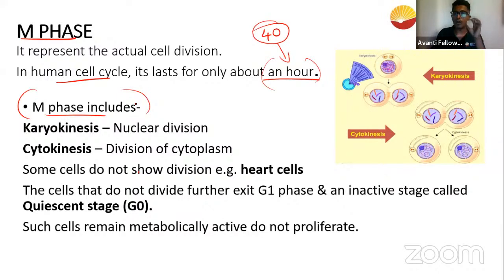When we talk about M phase, we can generalize it as the cell division phase. In the cell division phase, we can divide it into two important phases. One is karyokinesis, the other is called cytokinesis. Karyon means nucleus, and kinesis means division. Cyton means cytoplasm, so cytokinesis means cytoplasmic division.